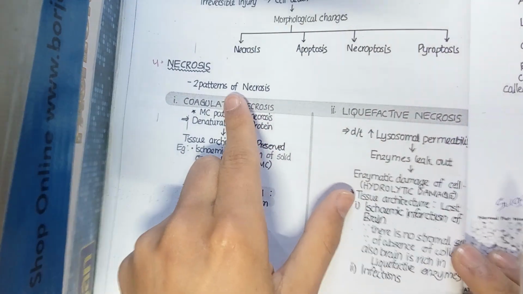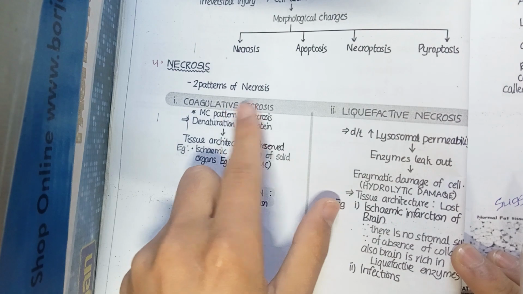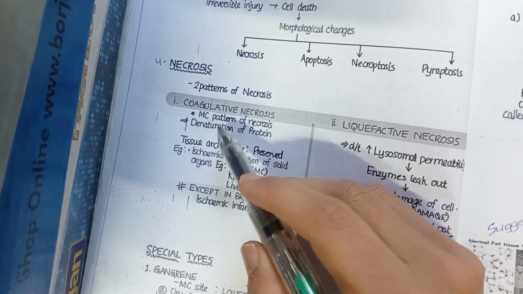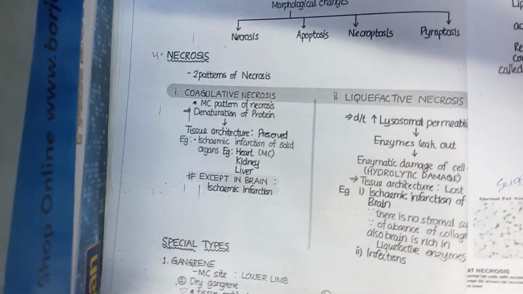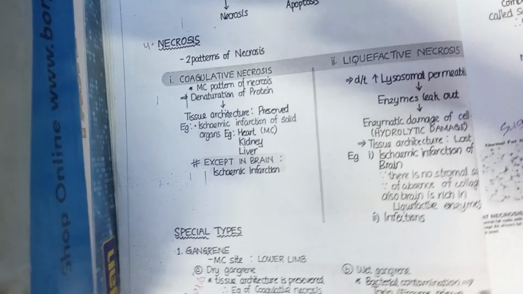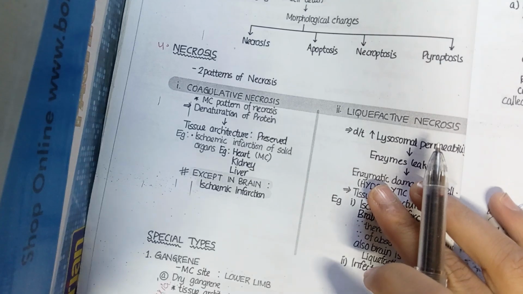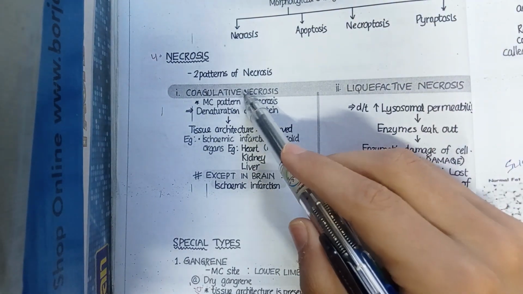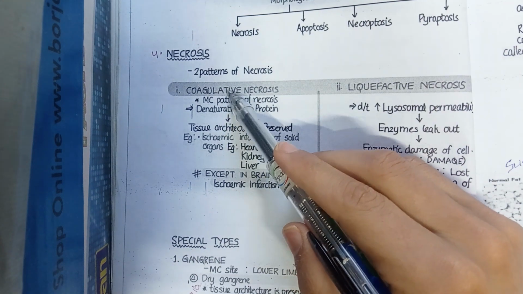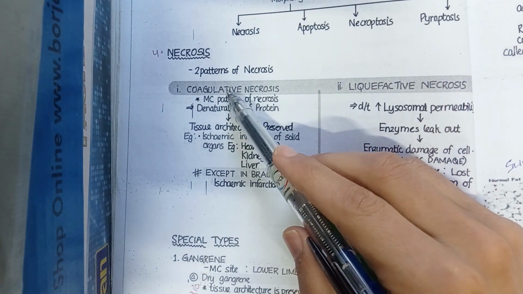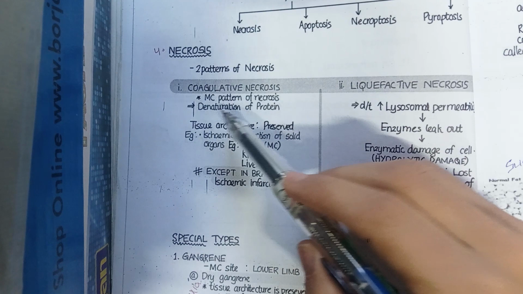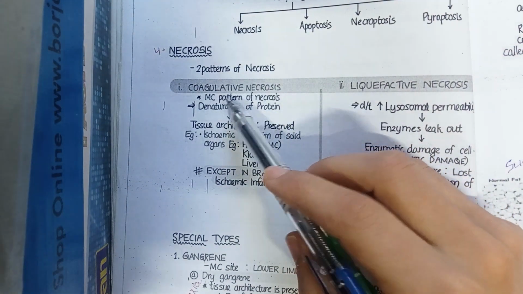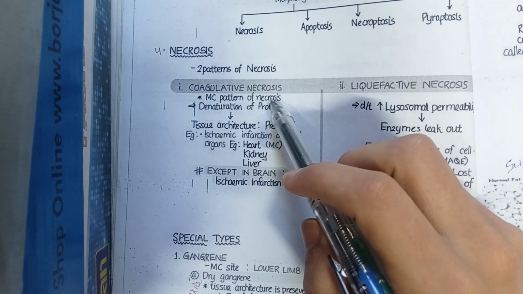We have two patterns of necrosis. One is coagulative necrosis, one is liquefactive necrosis. So what is coagulative necrosis? As you know, coagulation means denaturation of protein. So when a cell death occurs due to denaturation of protein, that is called coagulative necrosis, and it is the most common pattern of necrosis.